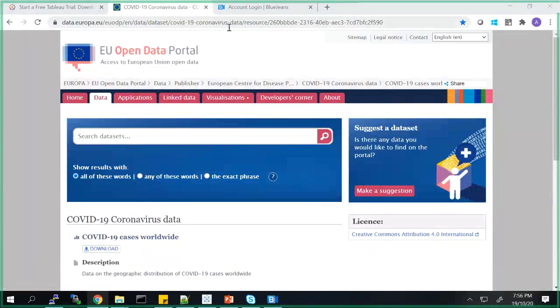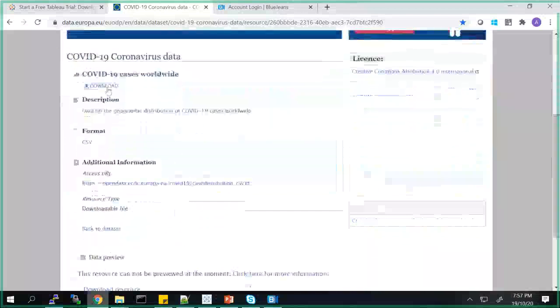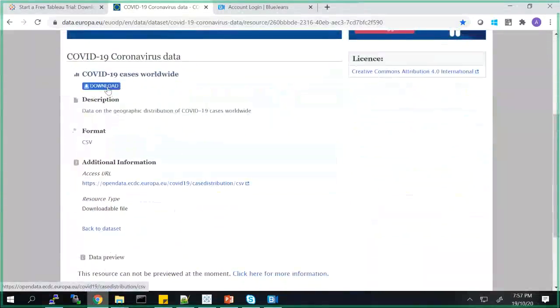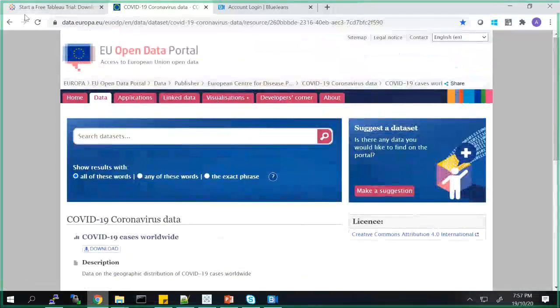This is open source data, and they keep updating the COVID-19 data over here. What I did is I went to this site and downloaded the file. It's a CSV file. I've already downloaded it, so I'm not going to download it again, but I just wanted to share that this is the data I'm going to create a dashboard on. So now I have the data and I have the software.